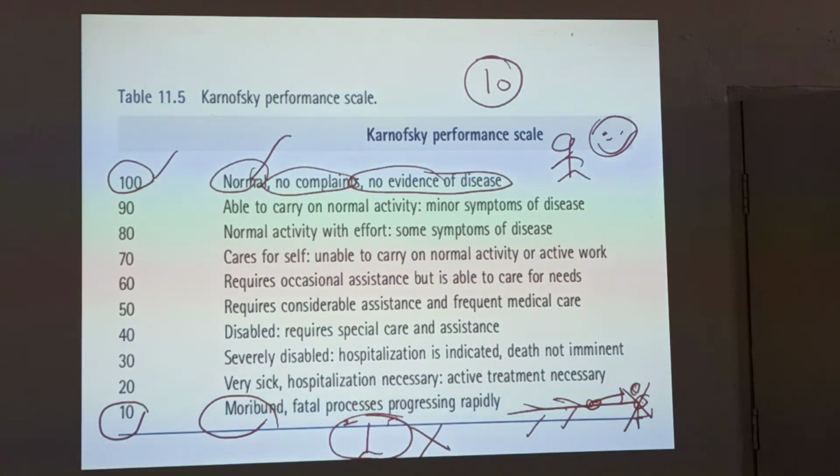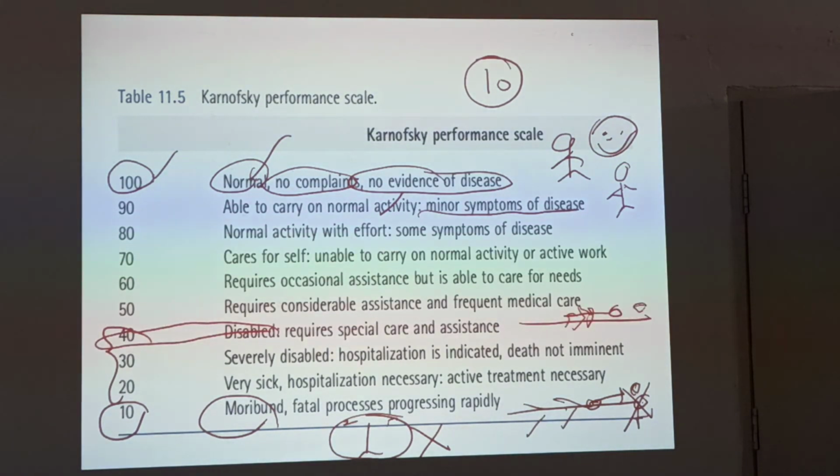90 is able to carry out normal activity, with minor symptoms of disease. Only very mild symptoms of disease, like holding the chest, for example. But we have to learn here from 40. 40 is disabled, requires special care and assistance. He is on the bed or on the wheelchair, for example, and requires some special care.